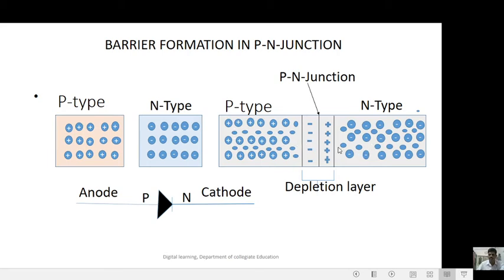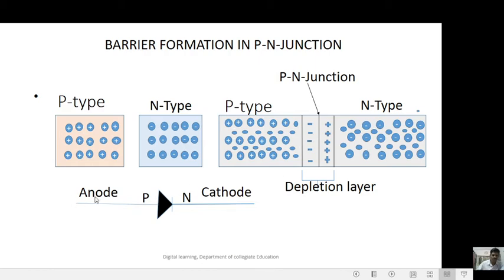Therefore a potential difference develops across the depletion region. At this junction there is a voltage difference developed in the PN junction diode.